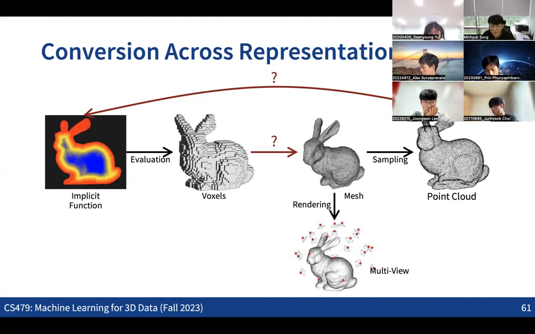But the point cloud may not be the ideal representation to generate the 3D as the output for generation tasks. Actually, for generation tasks, the ideal representation is the implicit representation, because from the implicit function, we can basically capture all the details while also changing that representation into any other representation. So we'll get into that point, what's the best representation for each of the tasks.